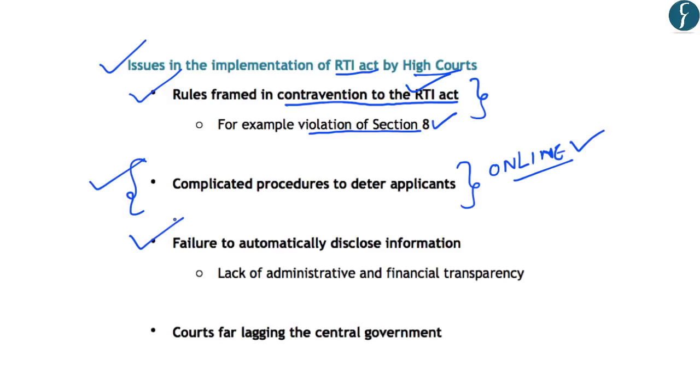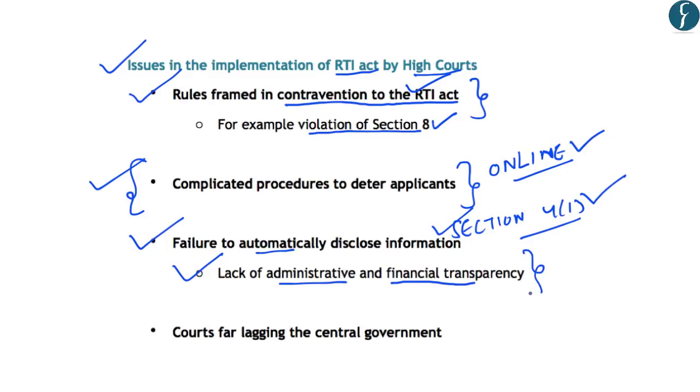Now the next issue is related to the failure to automatically disclose information. Here you should note that Section 4.1 of the RTI Act mandates that some information should be disclosed automatically by the public entities. However, high courts have failed to automatically disclose information under this section of the RTI Act. Most of the high courts have not been giving out information related to administrative procedures and also related to the budgets of these courts. And this stands against the clause of transparency which has been enshrined in the RTI Act.